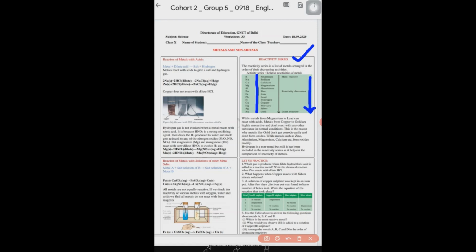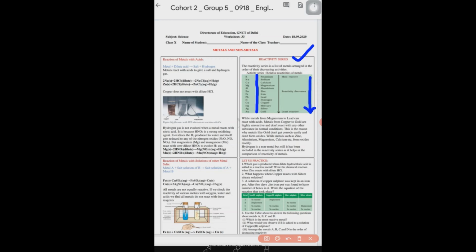While metals from magnesium to lead can react with acids, metals from copper to gold are highly unreactive and they don't react with any other substance. You know, copper is used in making electrical wires and gold is used for making ornaments. This is the reason why metals like gold don't corrode easily and don't form oxides.